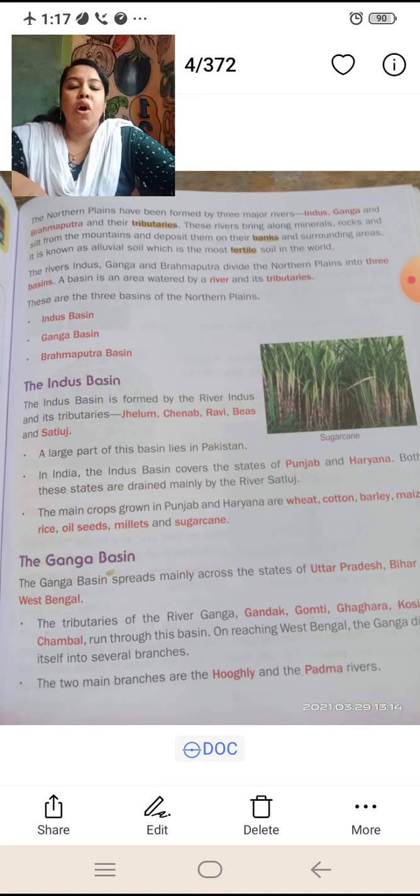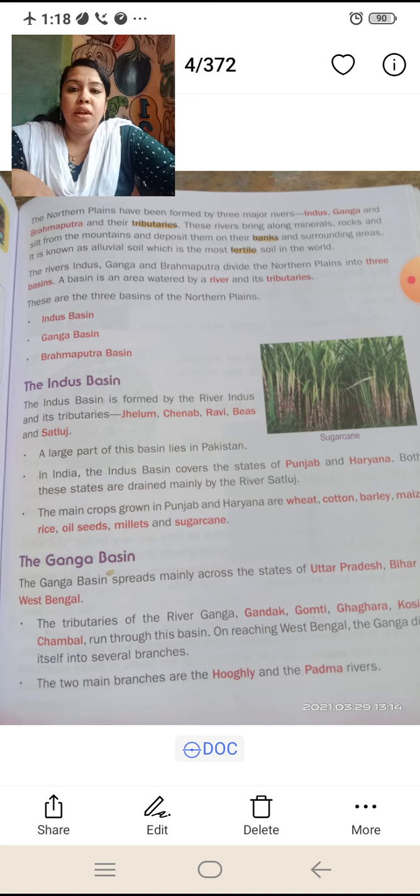These rivers bring along minerals, rocks and silt from the mountains and deposit them on their banks and surrounding areas. It is known as alluvial soil, which is the most fertile soil in the world. These are the Indus, Ganga and the Brahmaputra, the three major rivers and their tributaries.